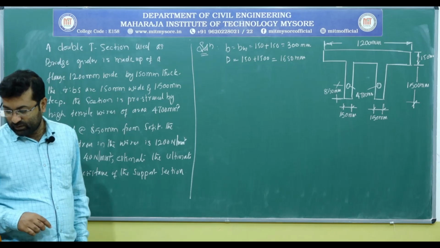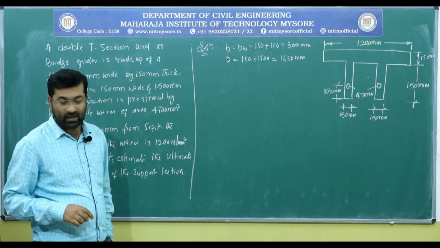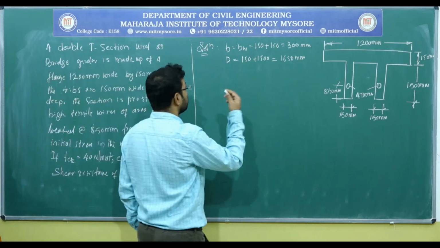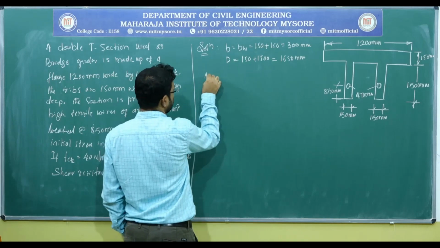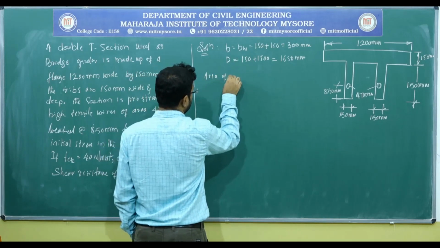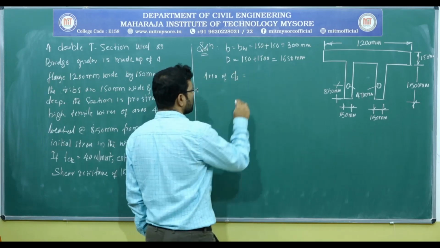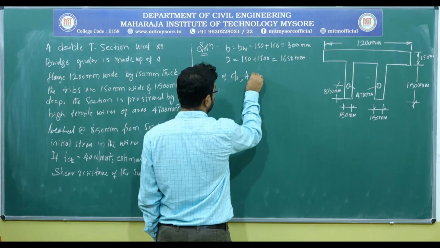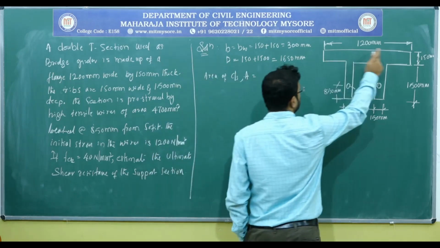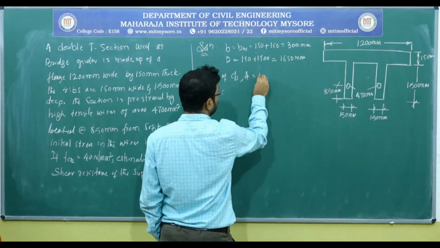Before that, let us calculate the total area of the concrete, the area of cross section, that is A equals. Let me consider this web as one unit.